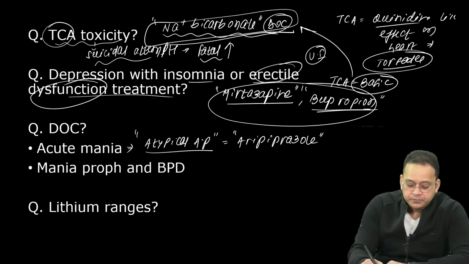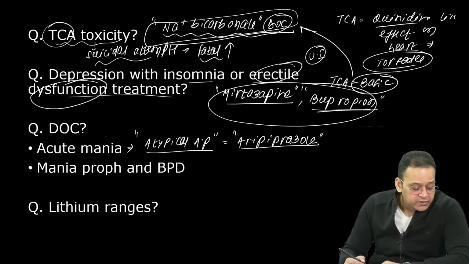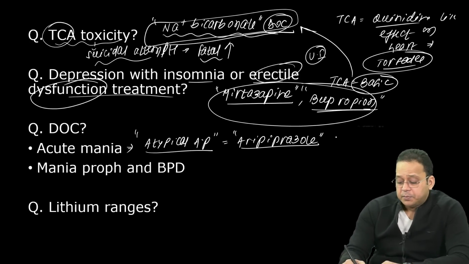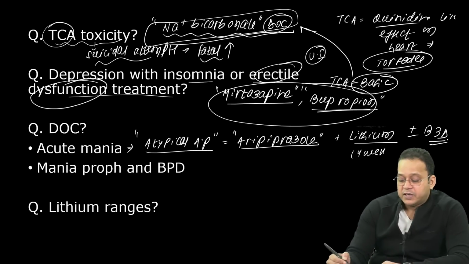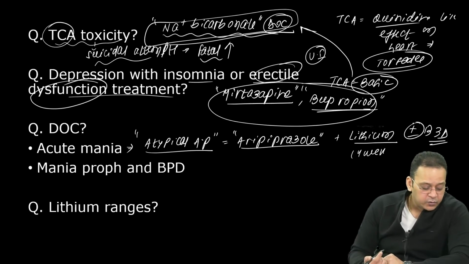Like aripiprazole. Acute mania, drug of choice, atypical antipsychotics like aripiprazole. Plus, we do start lithium as well. But lithium is not the drug of choice, guys, remember, because lithium will take minimum 4 weeks to act. Plus minus benzodiazepine, which means if I feel the need, I can use a benzodiazepine, otherwise it is not required.